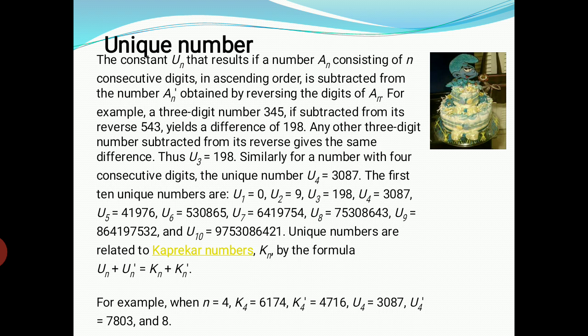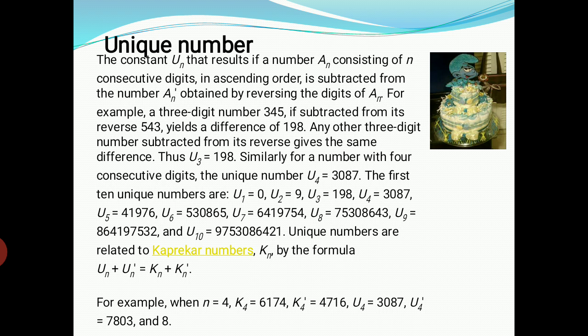Next I have to find the reverse of it. What is the reverse of 345? 543 is the reverse of 345. Then I have to find the difference of these two numbers. I get 198. Whatever the number may be, 234 or 123 or 789, first I have to consider a number and then take the reverse of that number.